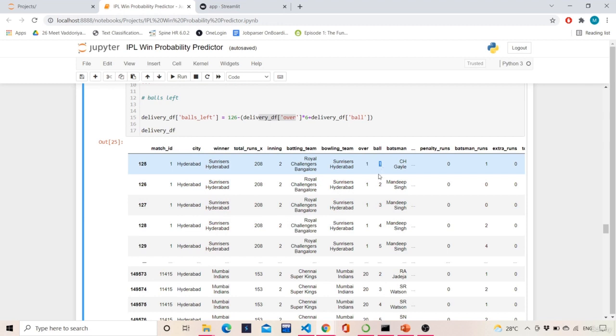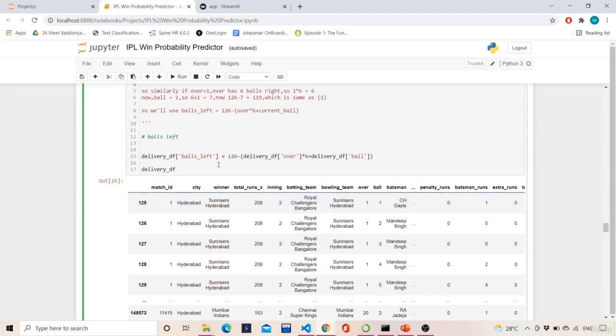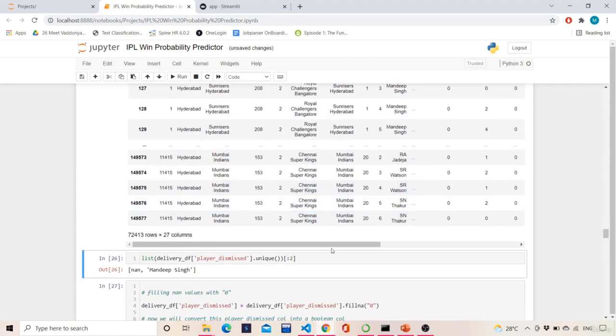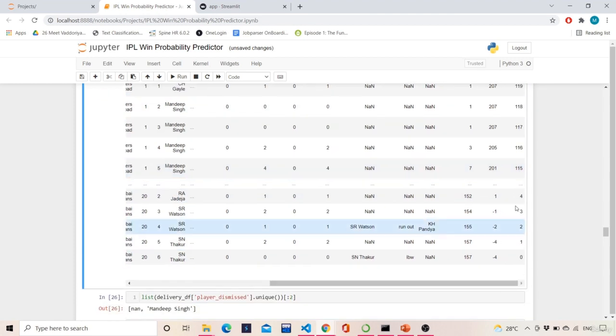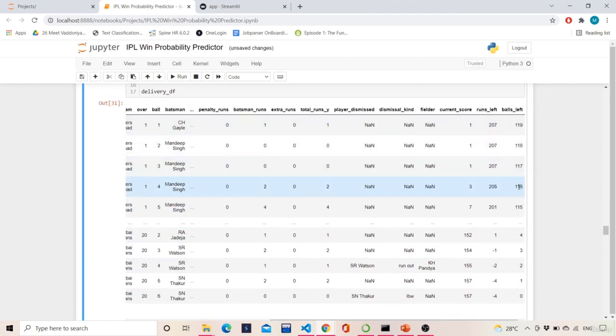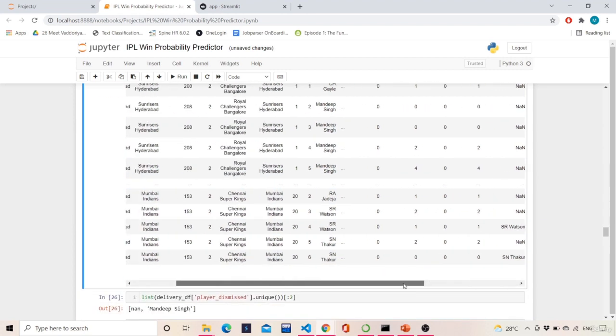Over 1, ball number 1; over 1, ball number 2; over 1, ball number 3; over 1, ball number 4; over 1, ball number 5, like that. Okay, so if you do this, we will get the balls left. So what are all the balls left? We'll see here. Okay, so 120, 119, 118, 117, this will keep on decreasing.